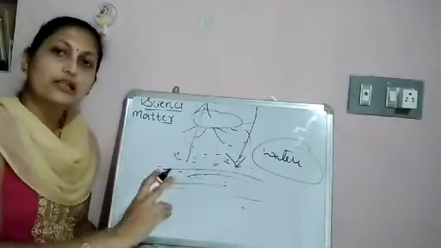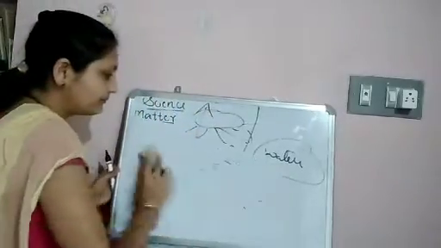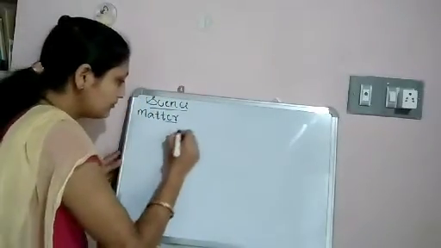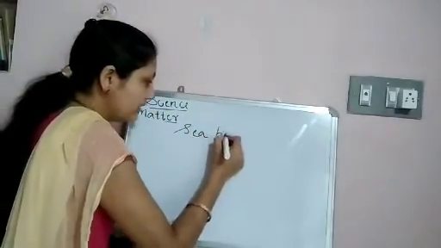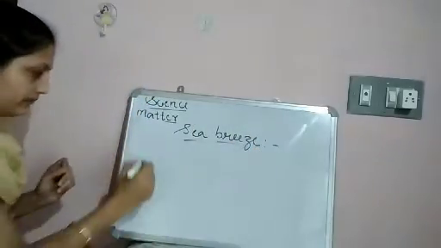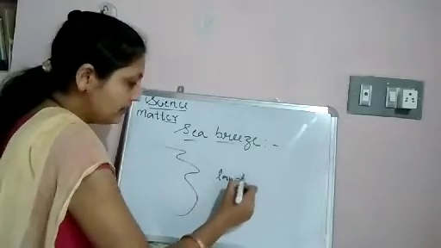Let us see what they are. The first one is sea breeze. Here this is the ocean and this is the land.